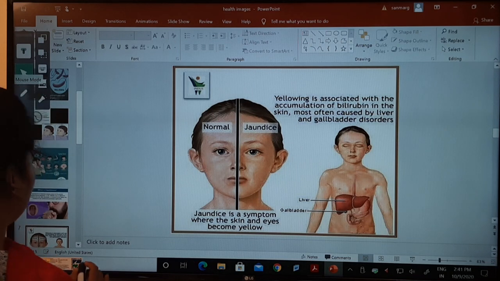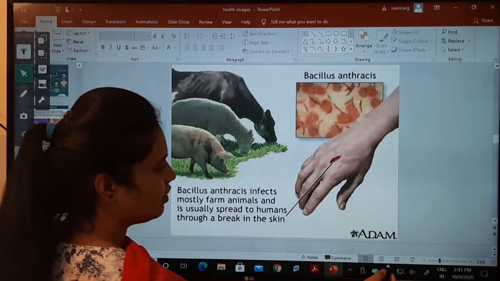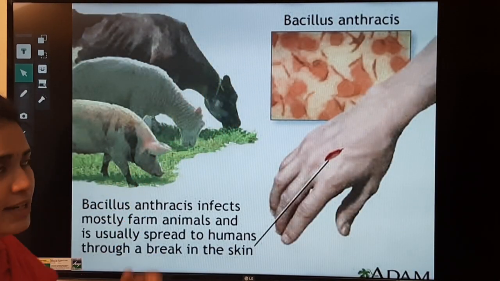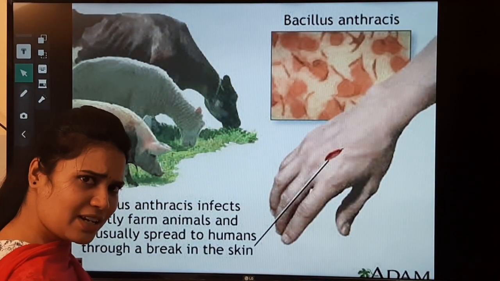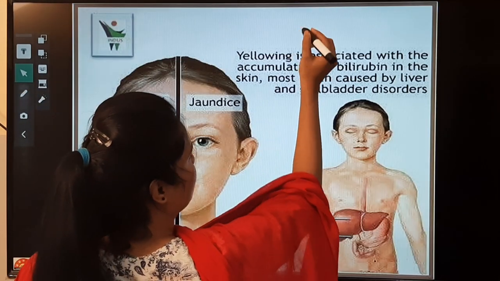Okay, can everybody see this one? See, Bacillus anthracis. It is mainly called Bacillus. The name itself tells the shape of the bacteria. Bacillus anthracis.